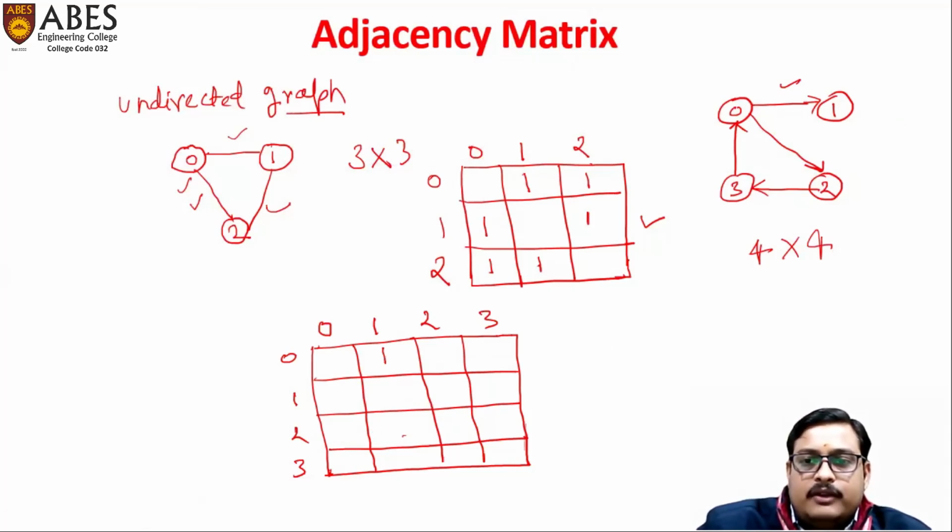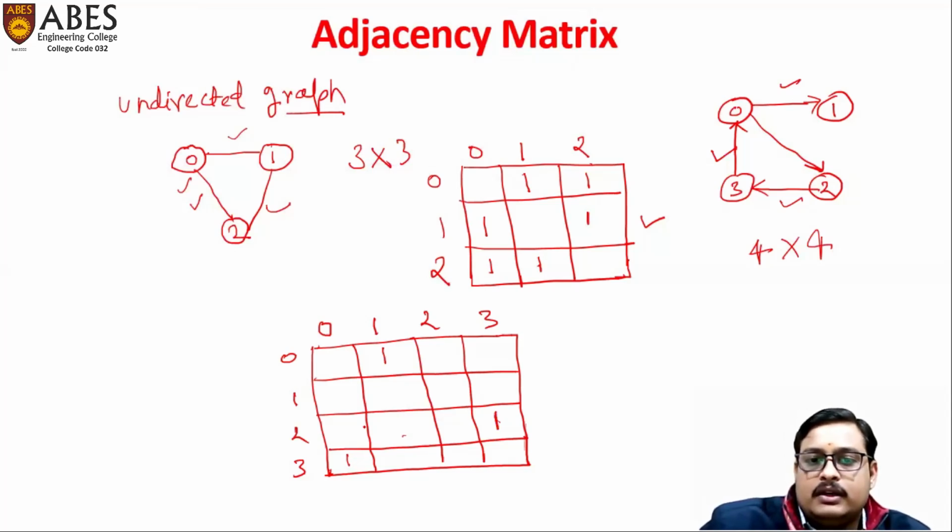Yes. Here we have one edge from 2 to 3, so we'll put 1 at this place. 3 to 0? Yes, you can see here we have 3 to 0. Okay. So 3 to 0, we have only one edge, so we'll put 1 here.